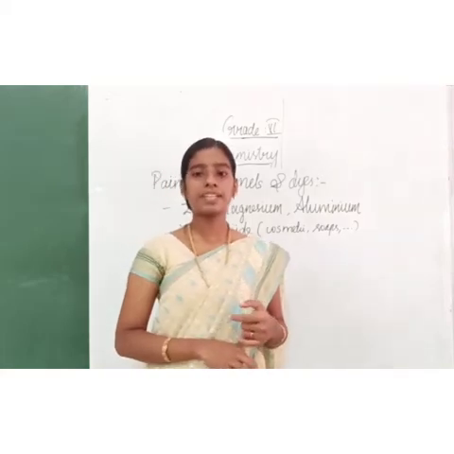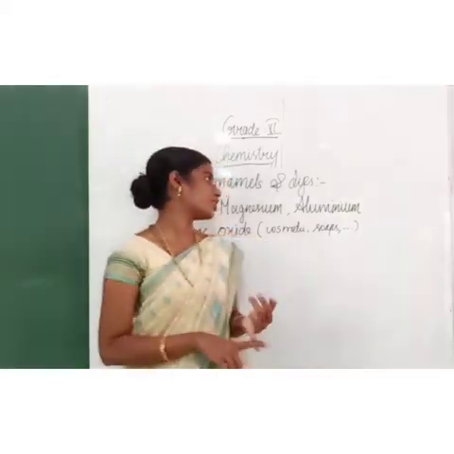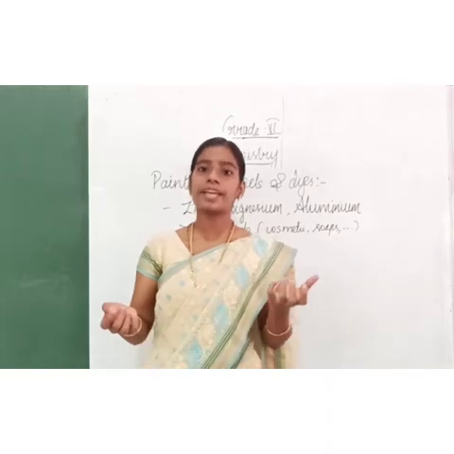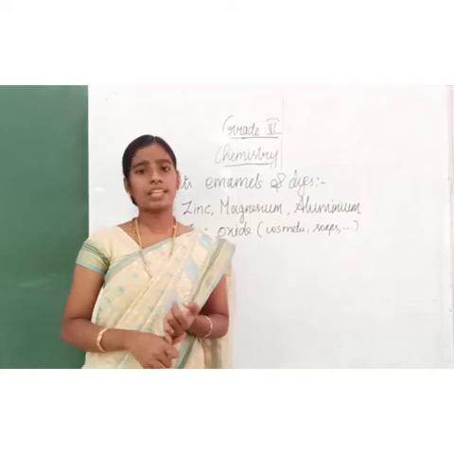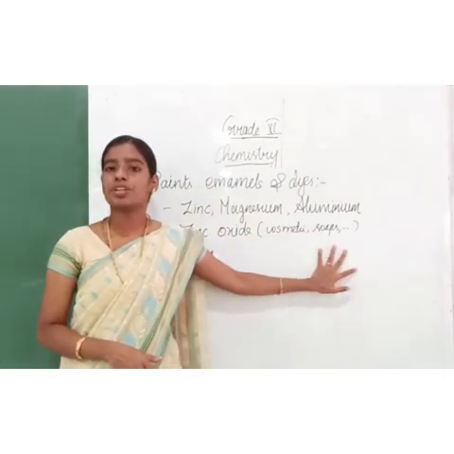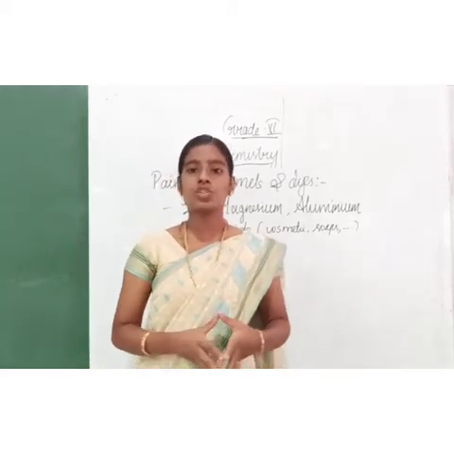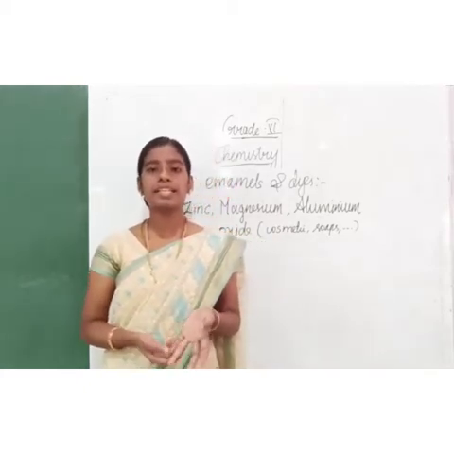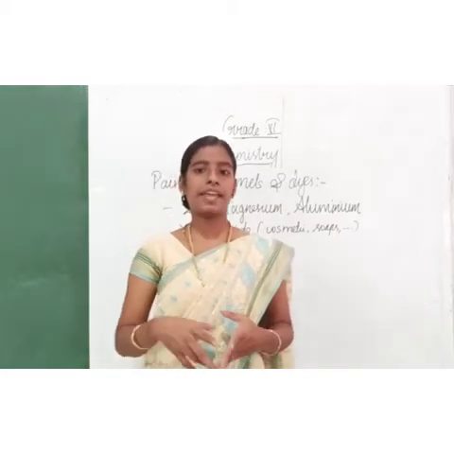Did you understand what paint is? Paint is a chemical liquid. It's a combination of zinc, magnesium and aluminium powder and some solvent. Depending on the application, the solvent can be water or oil. The white paint generally used is made up of zinc oxide. It is used in cosmetics and soaps, etc. Paint is used to prevent rusting of iron. In buildings, it is used to prevent the decay of walls from the moisture content present in the air.